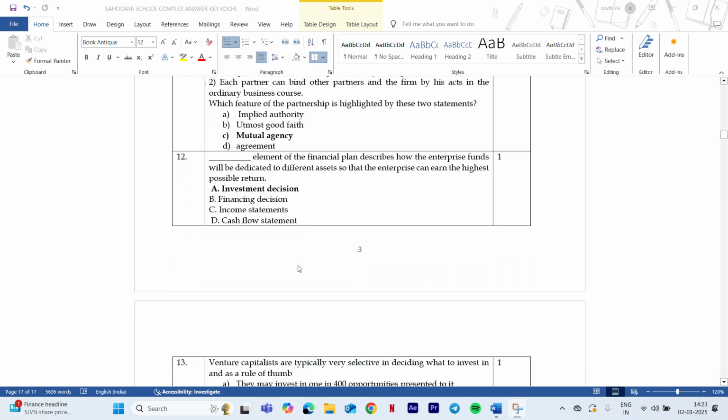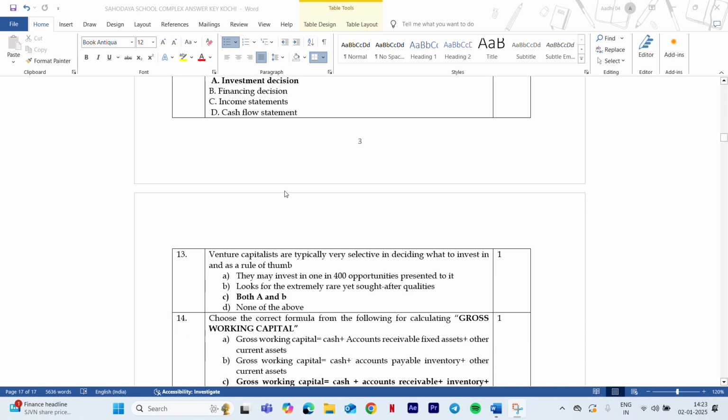Now moving on to the next question, dash element of the financial plan describes how enterprise funds will be dedicated to different assets. Means how the funds of the enterprise will be dedicated to different assets to get the highest possible return. So that comes under investing decision. Dedicated to different assets means how we are going to invest into different assets to get the highest possible return. So the answer here is investment decision.